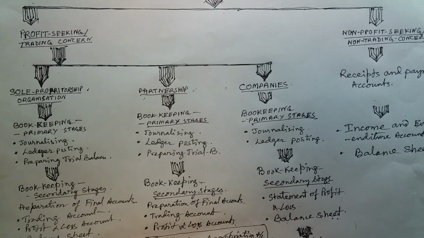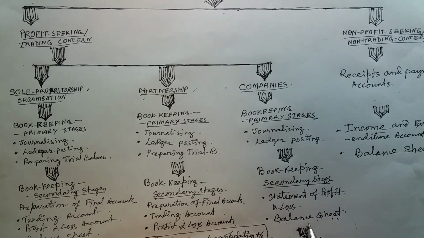Then the company form of business. Companies prepare the journal and ledger, the same process. Then, in the second stage of bookkeeping, they have to prepare the statement of profit and loss, then the balance sheet. These are the two statements: the income statement, which is called the statement of profit and loss, and the balance sheet.